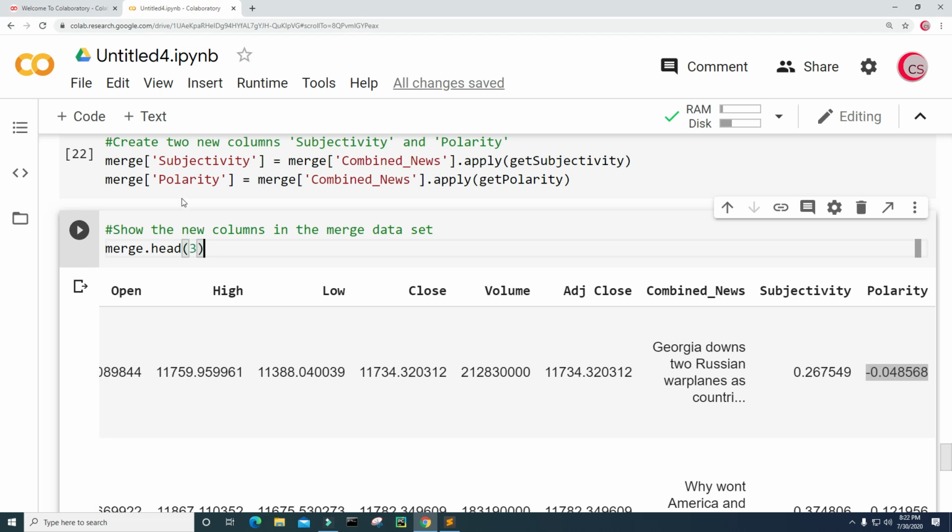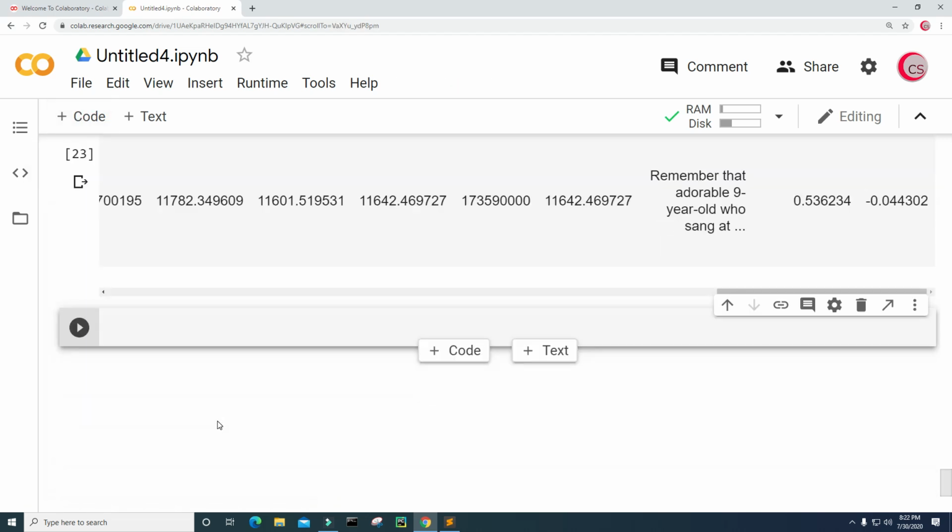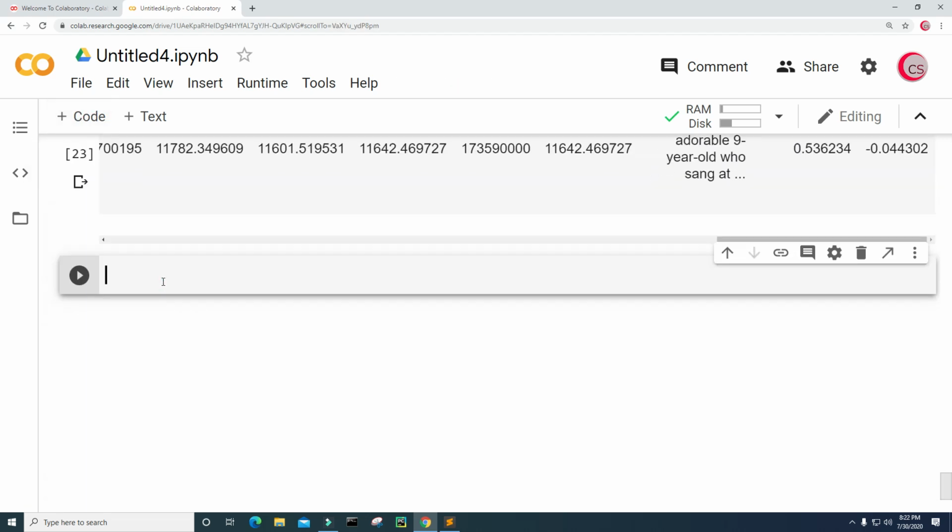Okay, so let's go ahead and create a new cell. In this cell, I am going to get the sentiment score. I want to know what percentage is positive, what percentage is negative, and what percentage is neutral. And if we add all these scores up together, it should be equal to 100%. Let's do that now.